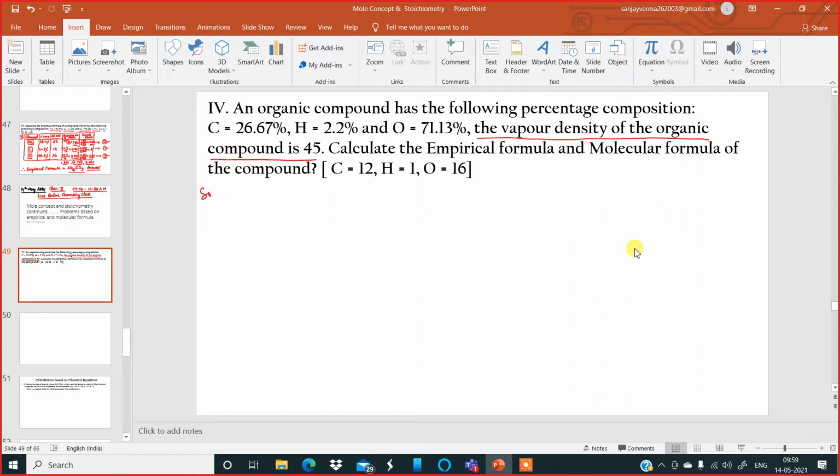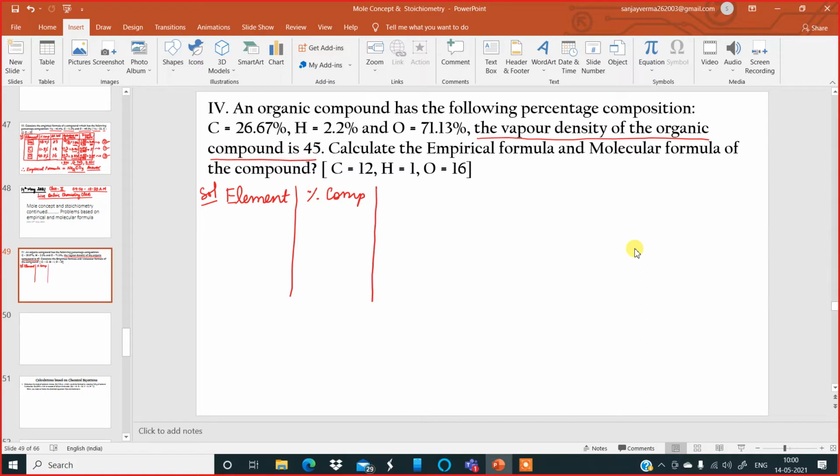For the solution, like yesterday, we have to make a table format for solving this problem. The first column is called the element column. The second column is for percentage composition.